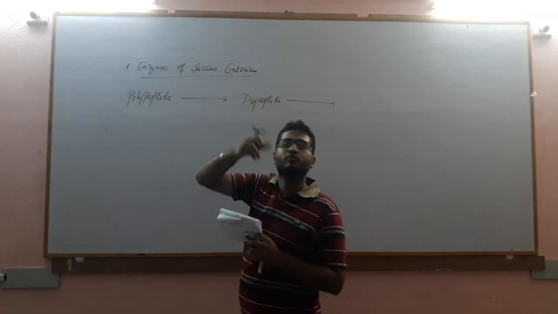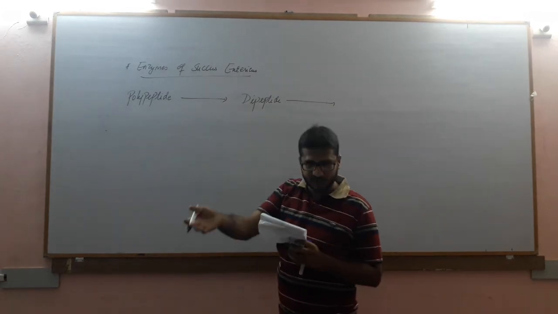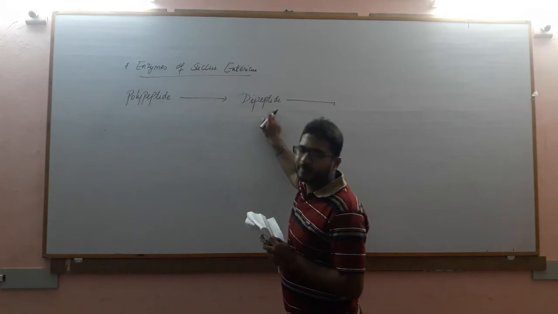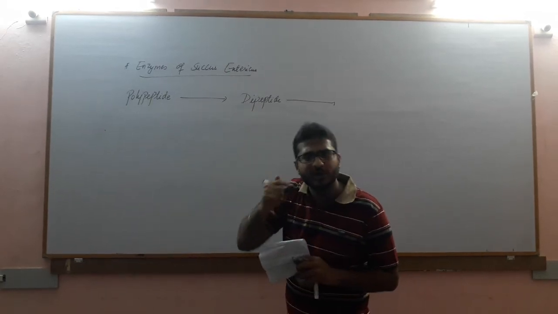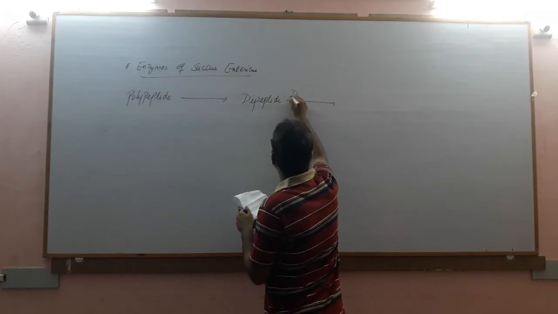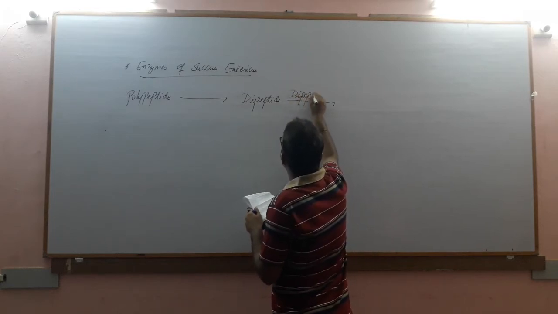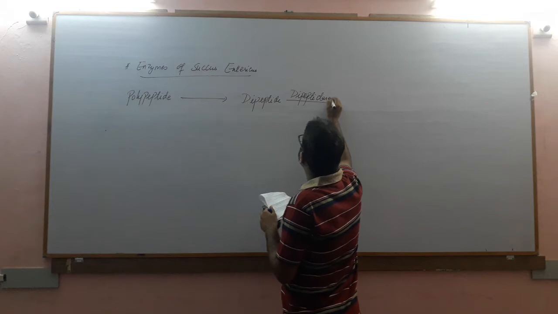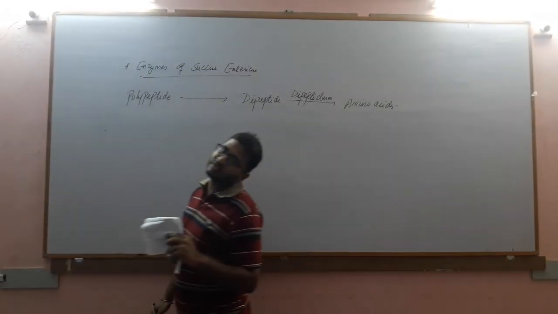Dipeptide means only 2 amino acids are there. So this dipeptide can be further split to produce 2 amino acids using enzyme dipeptidases. Dipeptidases produce amino acids. And the end product of protein digestion is amino acid.